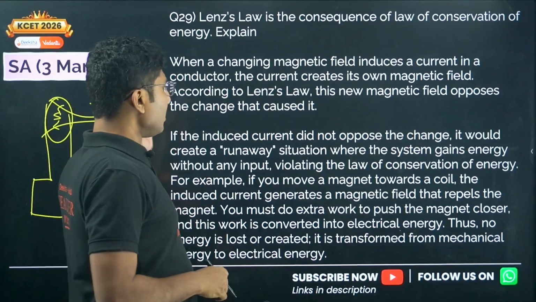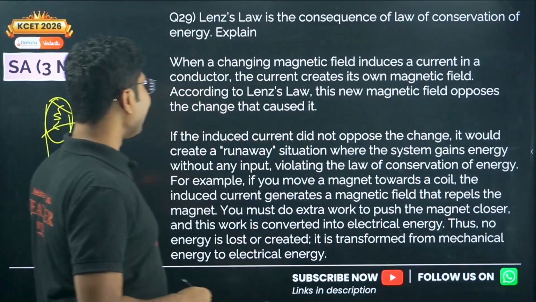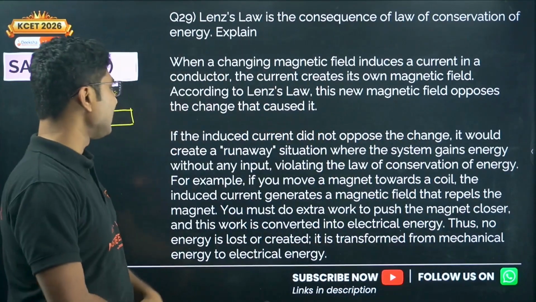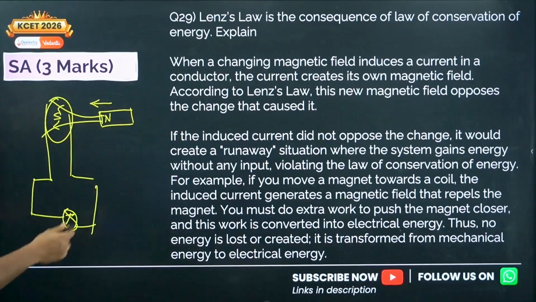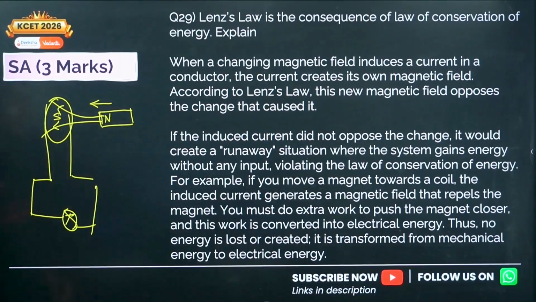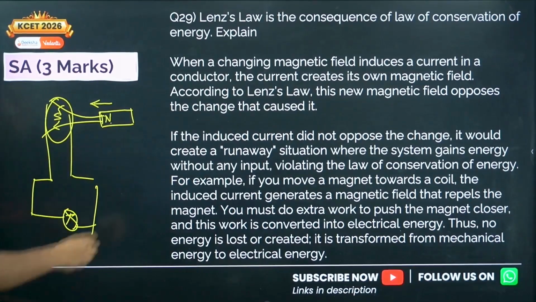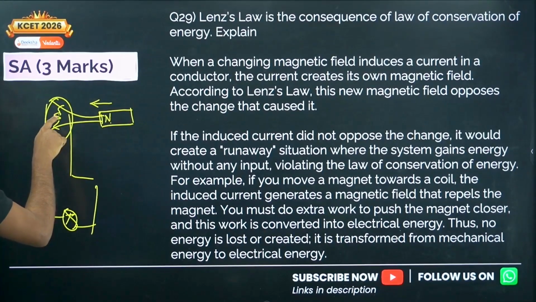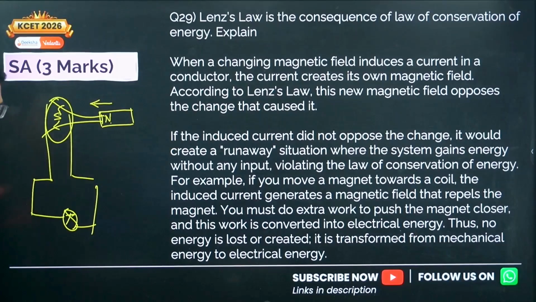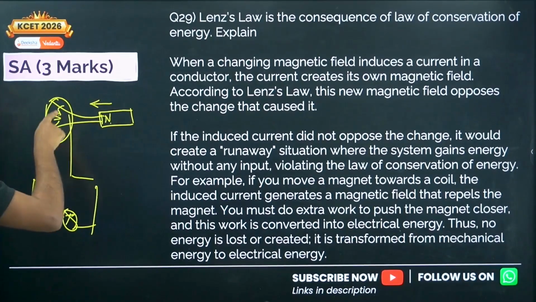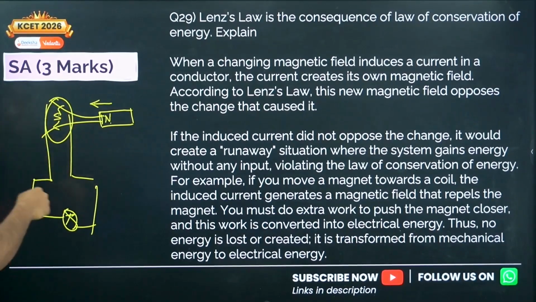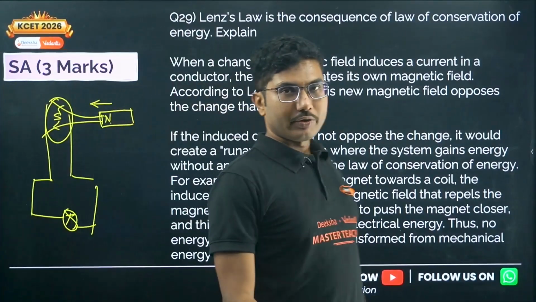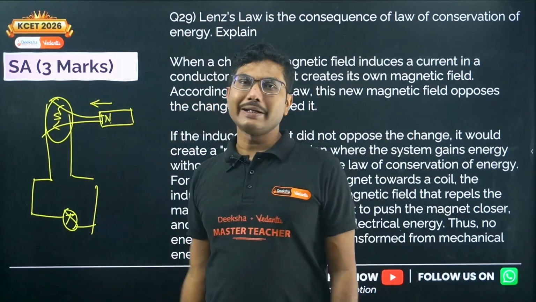It would create a runaway situation where the system gains energy without any input. So what is the meaning of that? Suppose a south pole is created over here, and a north pole is already there. Now you are trying to push the magnet. After some time, when you are pushing the magnet towards the coil, this south pole will be strong enough to attract the magnet towards it, strong enough to pull the magnet towards it.